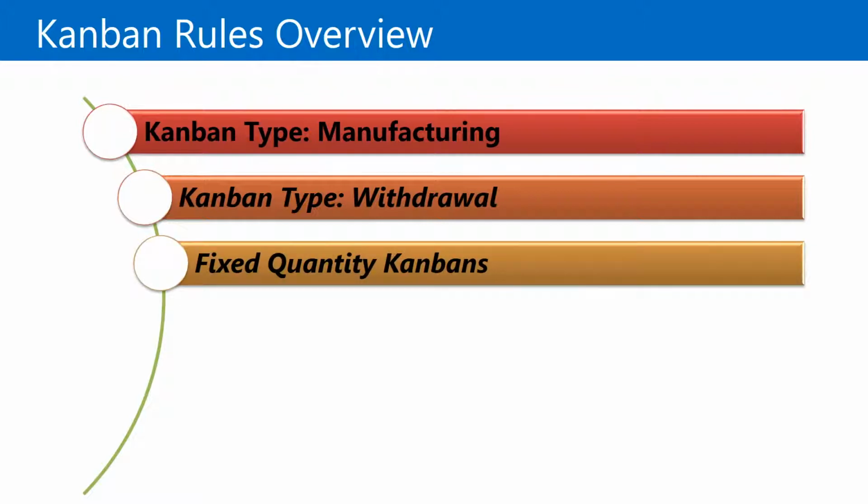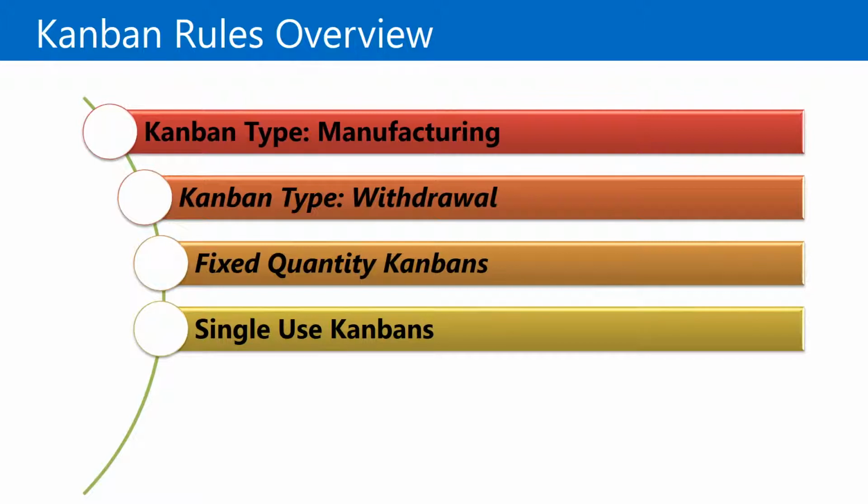There are other items such as fixed quantity Kanbans. A fixed quantity Kanban rule relates to a fixed number of bins or Kanban cards and often represents a made-to-order operation. There are such things as single-use Kanbans. Additional single-use Kanbans can be used to cover additional demand, to level specific exceptional demand that may occur.